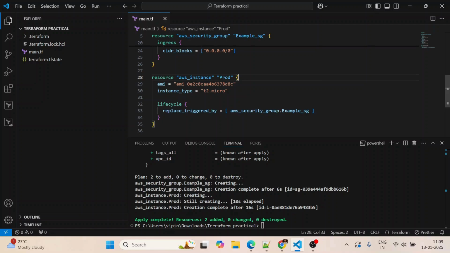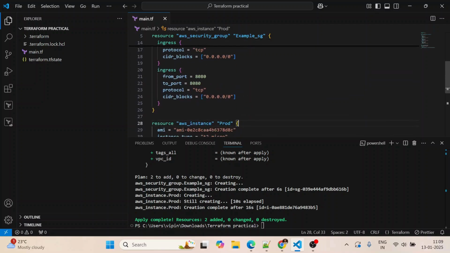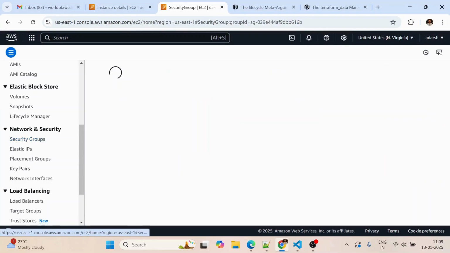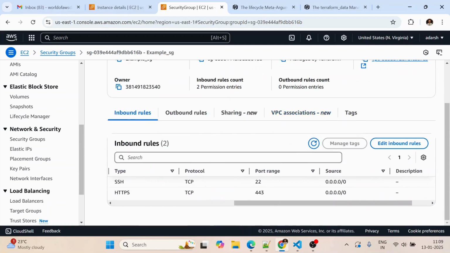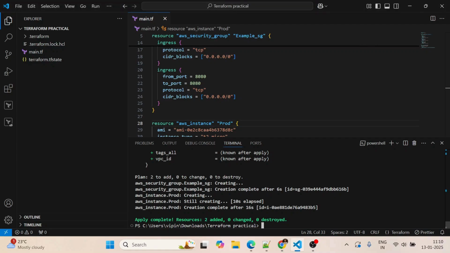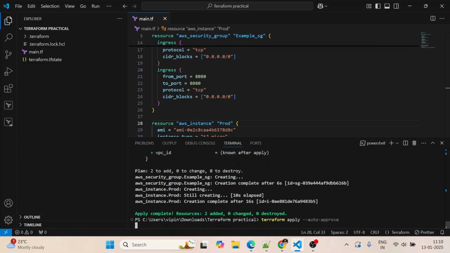This is the main use case of the replace_triggered_by lifecycle meta argument. Let's save this change, where we have whitelisted port 8080. Let's first see how many ports we have whitelisted here. Let's confirm that. As you can see, we have two ports, 22 and 443. So let's run terraform apply.